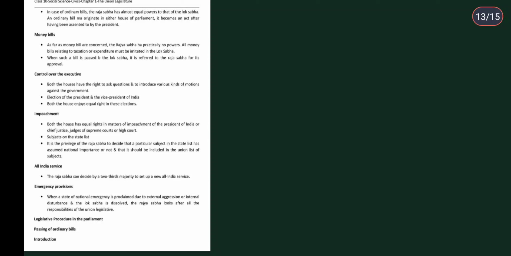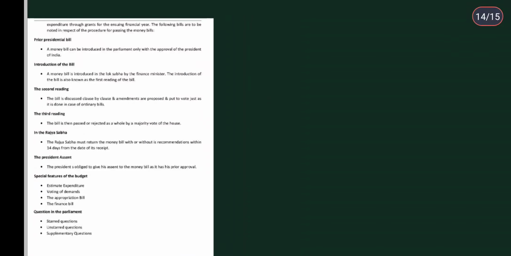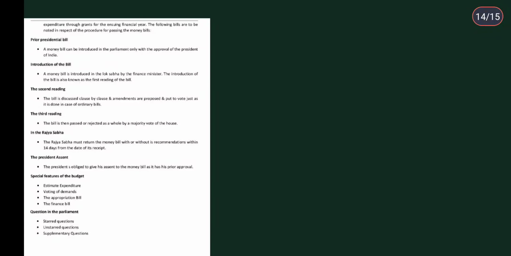Then emergency provisions: when a state of national emergency is proclaimed due to external aggression or internal disturbance, and the Lok Sabha is dissolved, because remember I said that the Lok Sabha is a temporary house, it can be dissolved. This is a point you have to remember: in case of national emergency it can be dissolved. Then the Rajya Sabha looks after all the responsibility of the union legislature. Okay, legislative procedure in the parliament, passing of ordinary bills. Okay, talking about that.